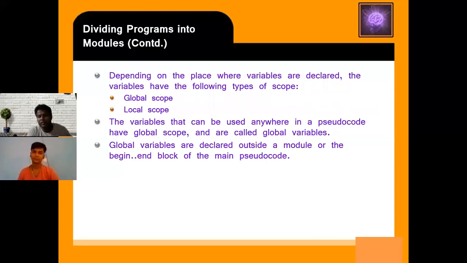Depending on the place where the variable is declared, the variable has the following types of scope. One is global scope, another is local scope. A variable that can be used anywhere in the pseudocode has global scope and is called a global variable. Global variables are declared outside of a module or the begin and end block.